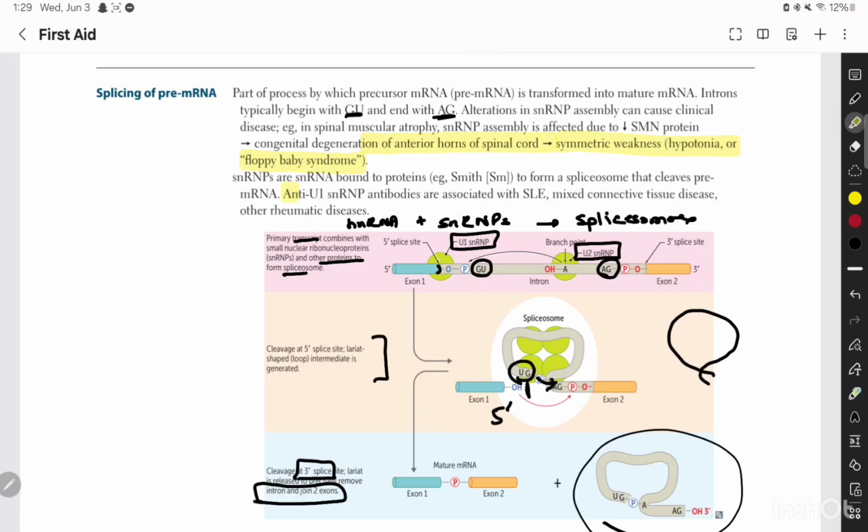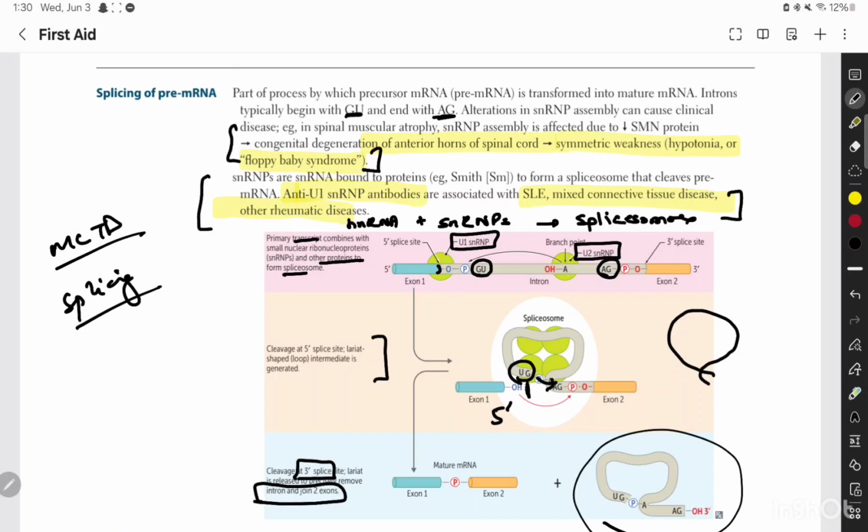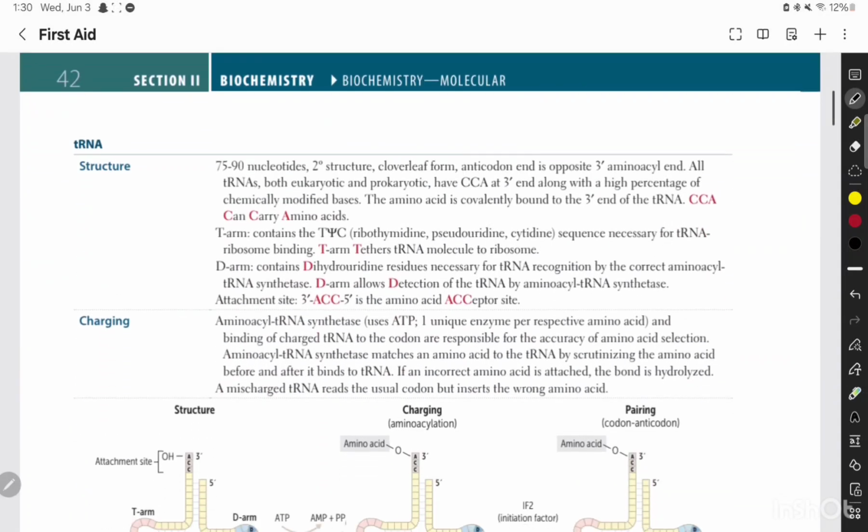Other diseases as far as are concerned, they are antibodies formed against these small nuclear ribonuclear proteins, that are associated with SLE, mixed connective tissue disease, and other rheumatic diseases. So if you hear mixed connective tissue disease or you think of a splicing defect, think of these diseases and this floppy baby syndrome.